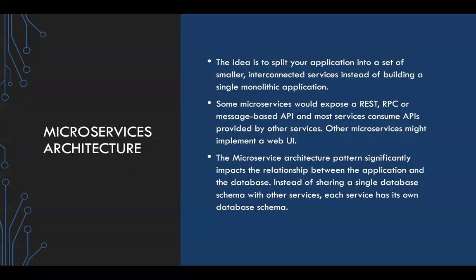So with the microservice architecture, the idea is to split your application into a set of smaller interconnected services that interact over the HTTP protocol or the REST or the RPC protocol, right? Instead of building a single monolith application which is tightly coupled. Some microservices would expose a REST-based endpoint, some would expose an RPC-based endpoint. And the advantage of this was you could use different programming languages to develop different microservices. You can write one microservice in Java, one in .NET, one in Python, and so on. Anything was possible, right?